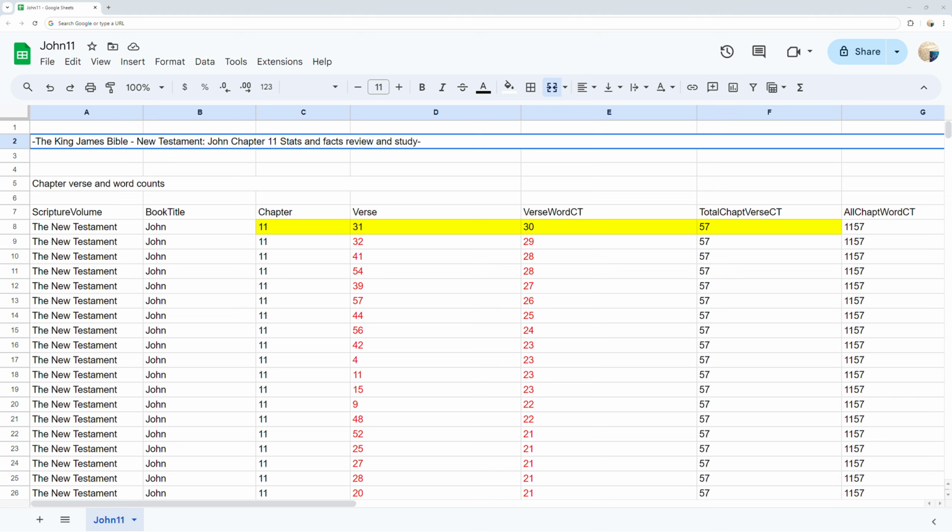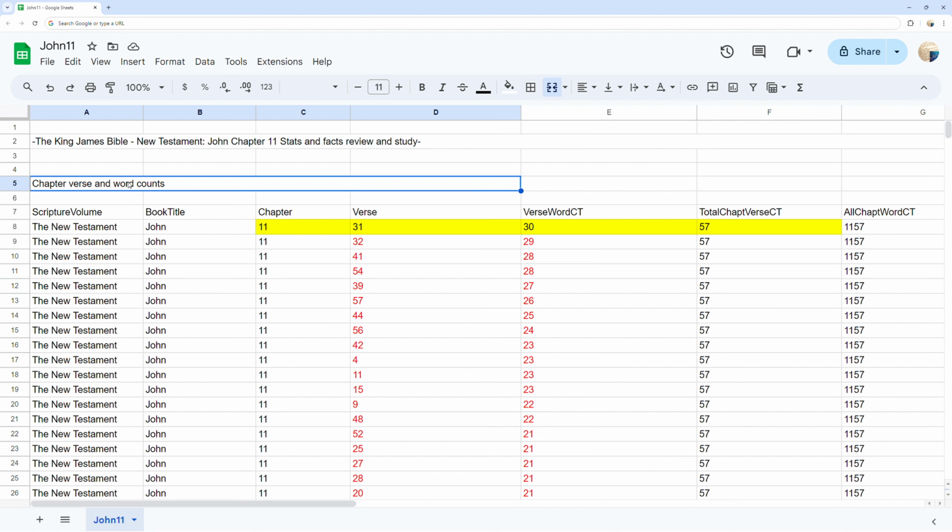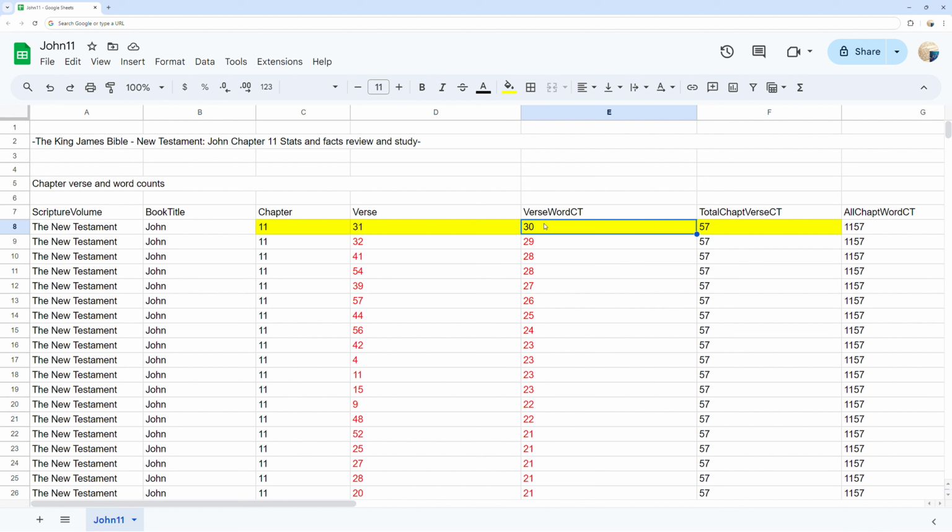The King James Bible, New Testament, John chapter 11 stats and facts review and study. Chapter, verse, and word counts. John chapter 11 verse 31 has the most words at 30 words.